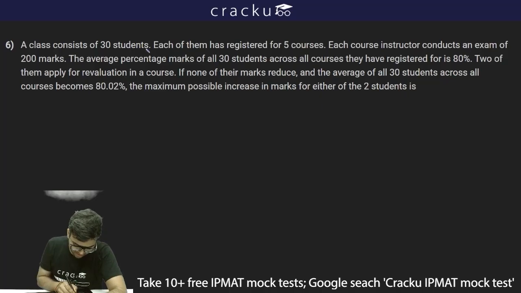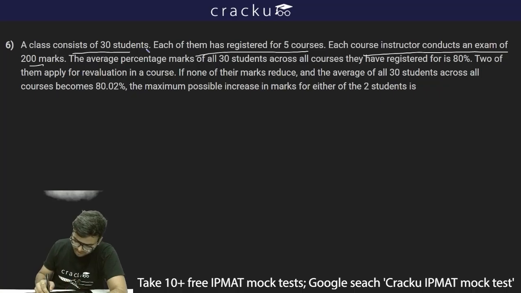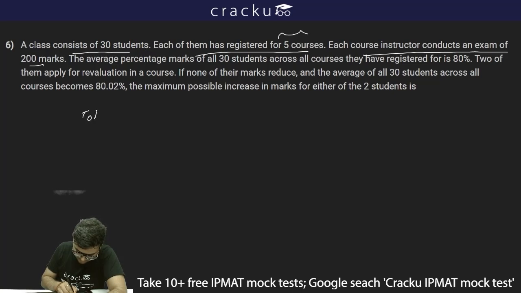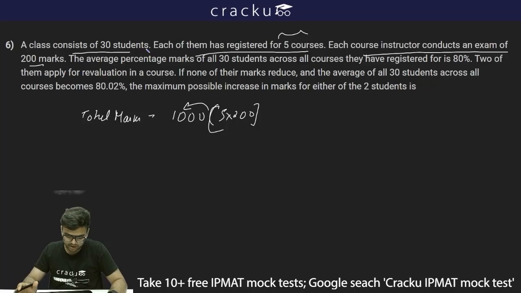The next question is saying a class consists of 30 students. Each of them is registered for 5 courses and each course instructor conducts an exam of 200 marks. So there are 5 courses and each of them is 200 marks. So total marks for the 5 courses will be 5 into 200, which is 1000, because there are 5 courses and each course has 200 marks.